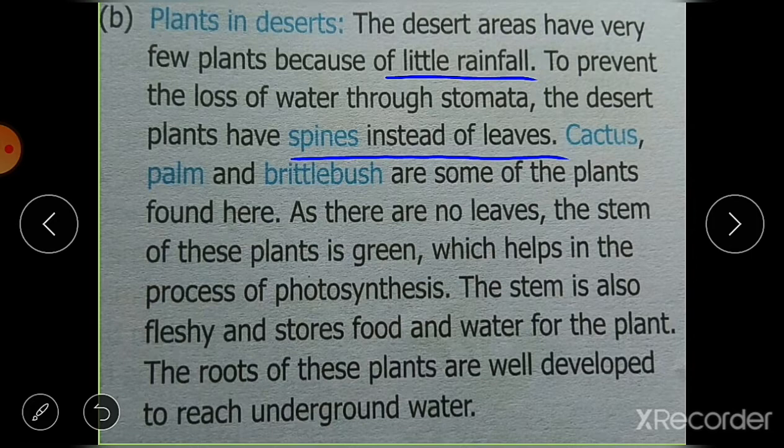Okay, so the cactus, then palm and brittle bush are some of the plants found here. Cactus, palm and brittle bush. Okay, as there are no leaves, the stem of these plants is green. जो green part होता है cactus का वो होता है stem. Okay, और ये जो stem होता है वो कैसा होता है, fleshy. Stem is fleshy and it can store food and water for the plant.